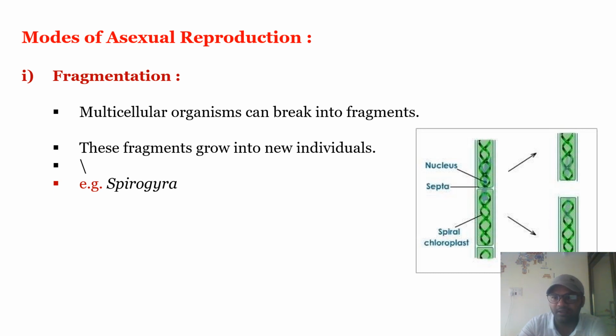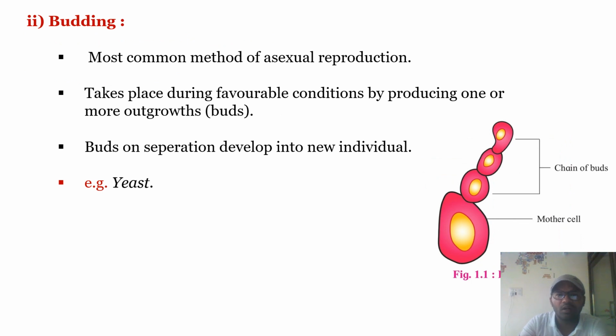During favorable conditions, when these fragments get detached from the parent and attach to the substratum, they grow into new individuals. Here the example is Spirogyra. So that is fragmentation.